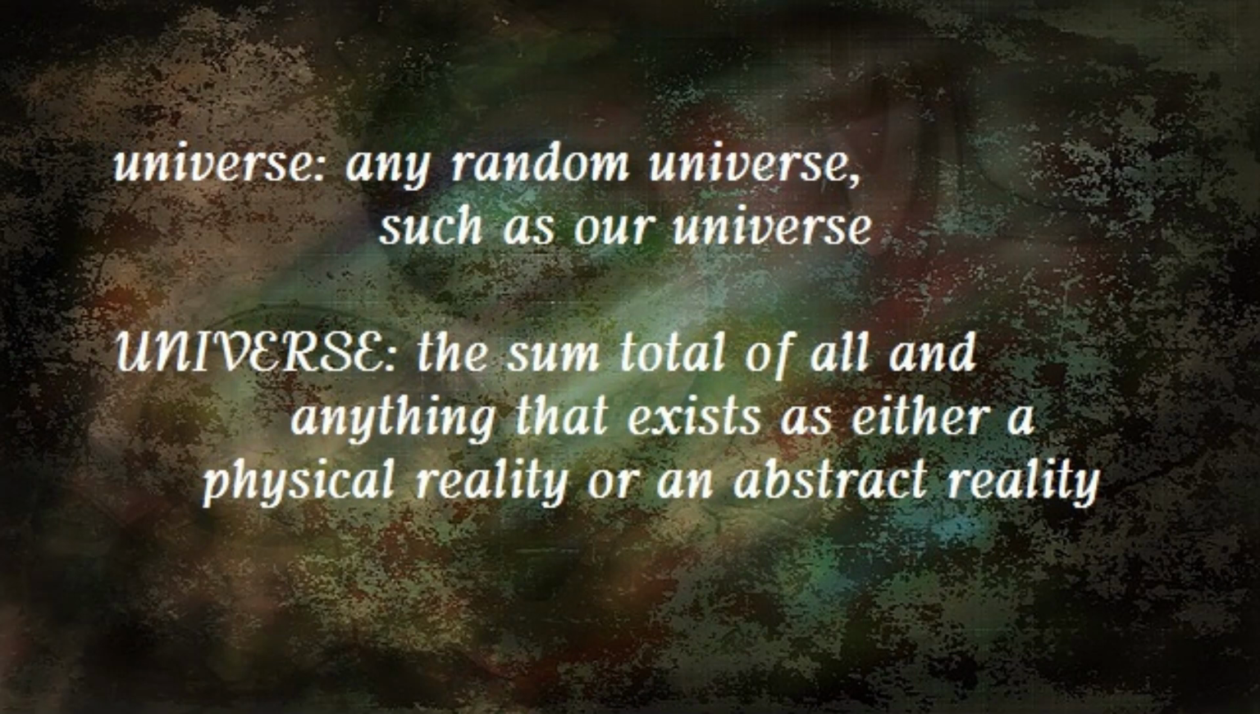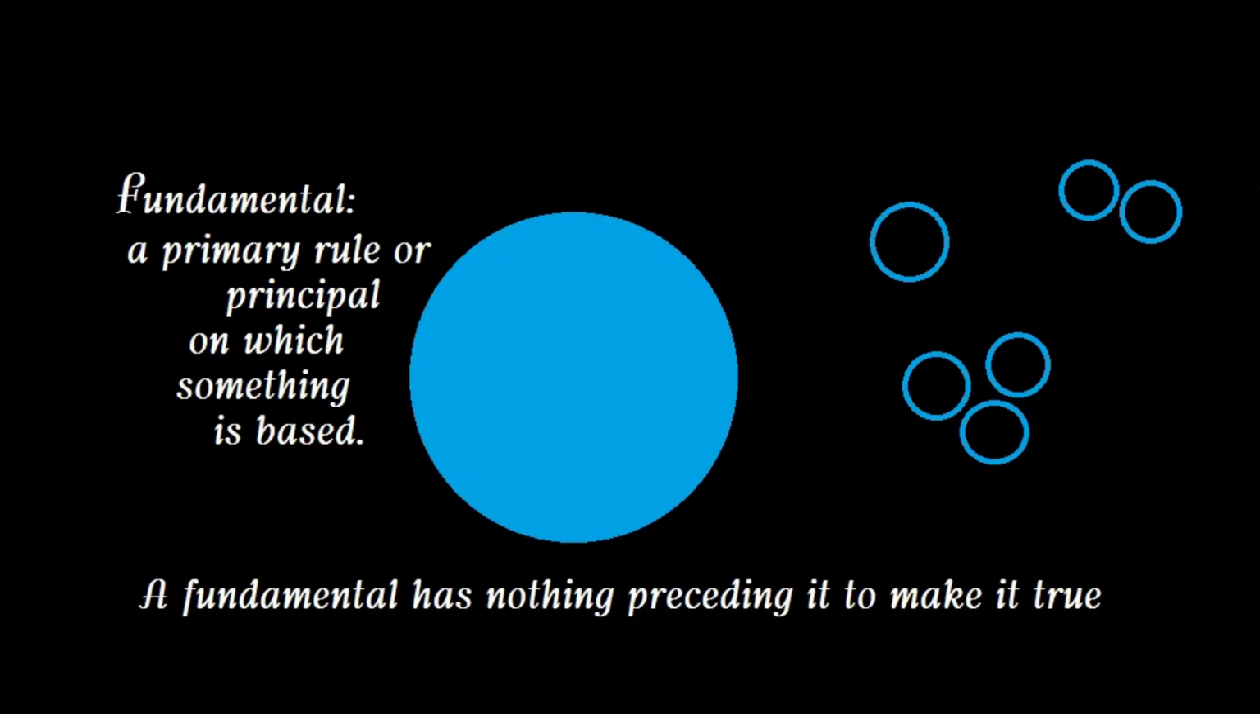Universe, in small letters: any random universe, such as the universe we live in. UNIVERSE, in all caps: the sum total of all and anything that exists, either as a physical reality or an abstract reality. Fundamental: a primary rule or principle on which something is based. A fundamental has nothing preceding it to make it true. Examples would be quantities such as 1, 2, and 3. They require nothing for them to be what they are. They are not dependent on a creation by a god or the thoughts of a mathematician. They exist merely because they are true, and only in that they are true.